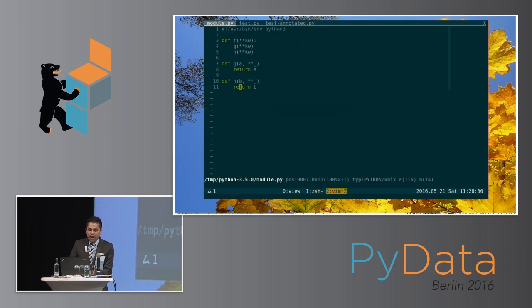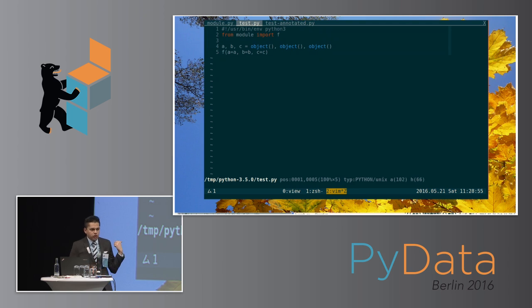So let's say that you have some code that looks like this. This is my simple module. It has a function called f, it calls g and it calls h. G takes an argument a, h takes an argument b. And I'd like to figure out that f actually takes either a or b, and I just threw away the rest, but you could think that here I just want to figure out that f actually takes a and b, even though I can't determine that from its signature.